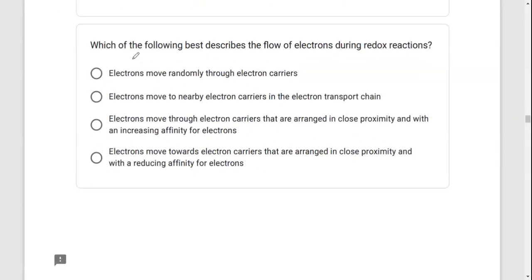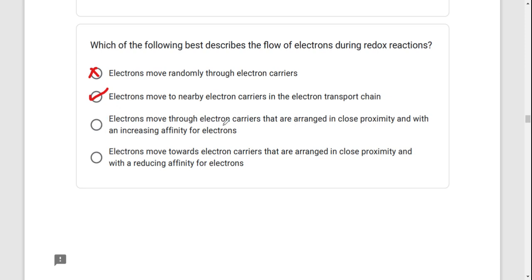Which of the following best describes the flow of electrons during redox reactions? Electrons move randomly through the electron carriers. Is that true? Electrons don't move randomly in electron carriers. Electrons move to nearby electron carriers in the electron transport chain. This is true. Electrons will move from complex 1 to complex 2 to complex 3 and just like that.